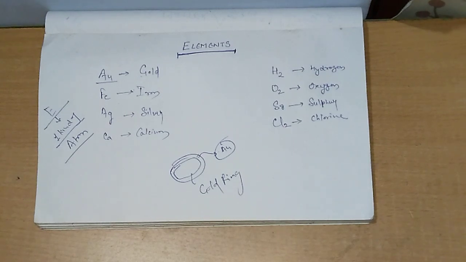The basic definition we have discussed is: an element is the simplest form of pure substance and is made up of only one kind of atom. Number two, an atom is the smallest unit of an element that shows all the properties of that element.